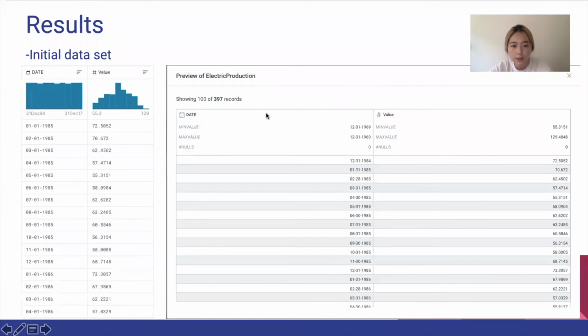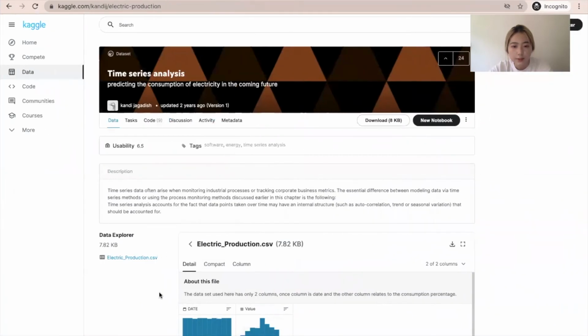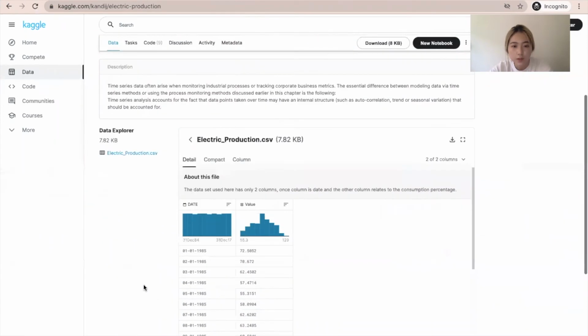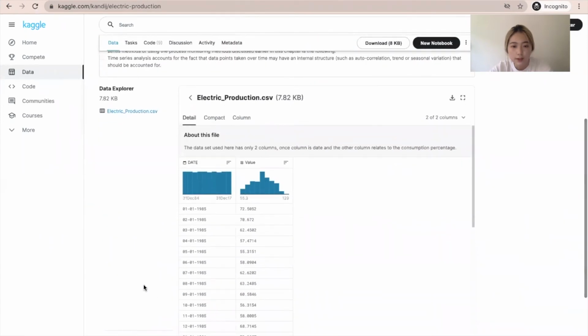First of all, I got this dataset from Kaggle. The dataset used here has 2 columns. One column is the date, and the other column is the consumption percentage. It includes the data from December 31, 1984 to December 31, 2017 for predicting the consumption of electricity in the coming future.